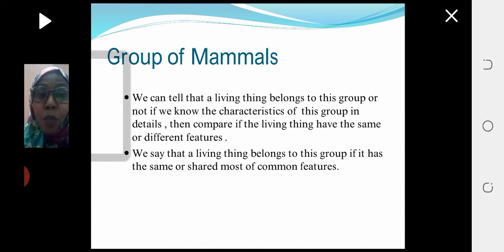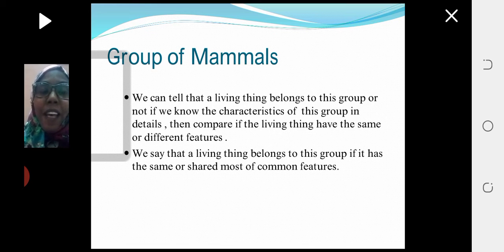Then you look at your living thing that you want to classify and compare if it has the same or most of the features, then you put this living thing in this group.